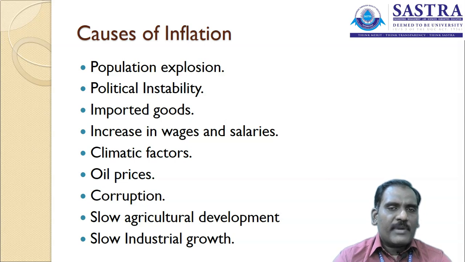People who have enough money are going to buy the product, and other people are not able to buy it. If the product is available for 10 rupees, people are ready to pay 15 or 20 rupees to purchase it in the market. So the increase in prices in the market is the reason for inflation. The population explosion is therefore also a reason for the inflation prevailing in the country.